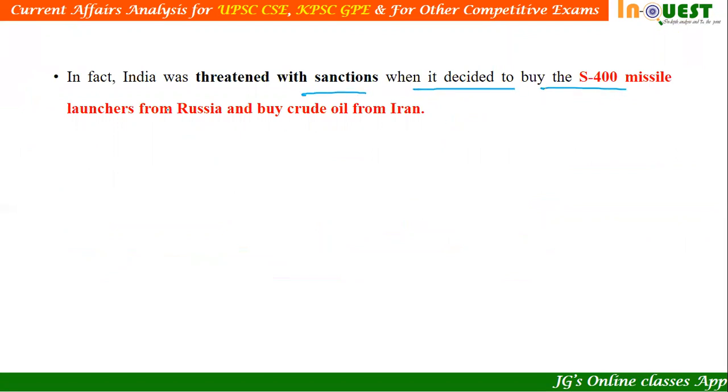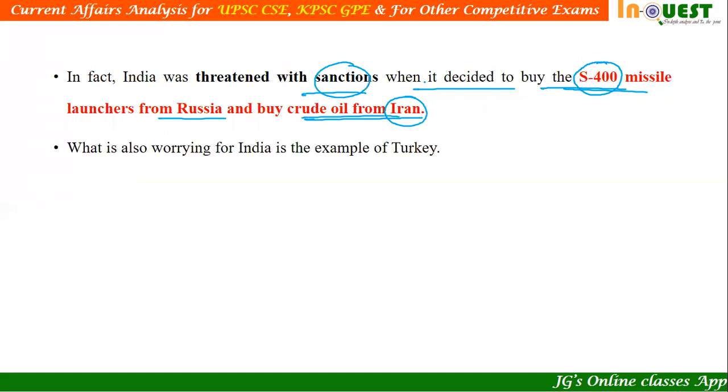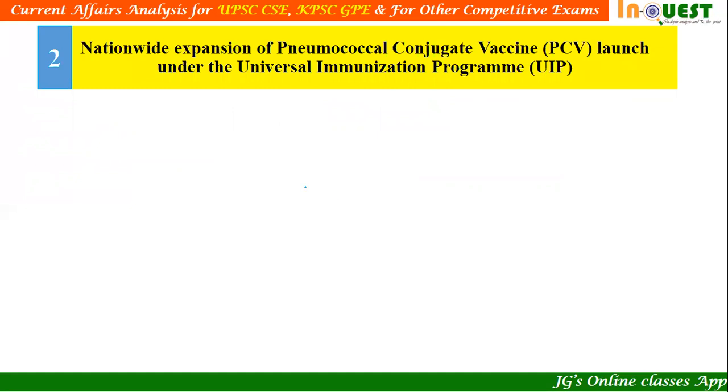So when it decided to buy S-400 missile launchers from Russia and also to buy crude oil from Iran, the USA actually threatened us when we started the negotiations. What is really a worrying factor for India is that they did not spare Turkey, even though it is part of NATO. So let's see what happens, whether they impose CAATSA on India or they remove it. With this, let's go to article number 2.